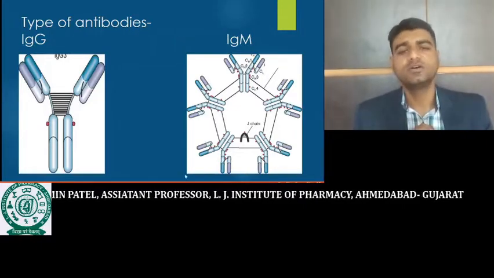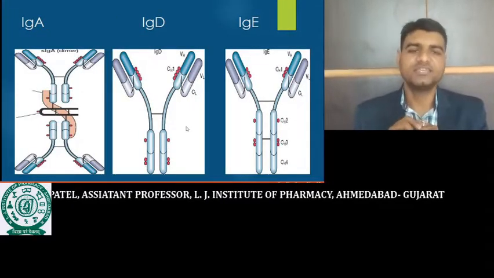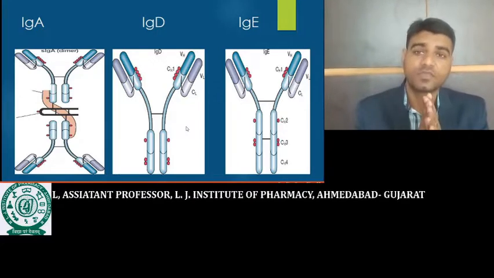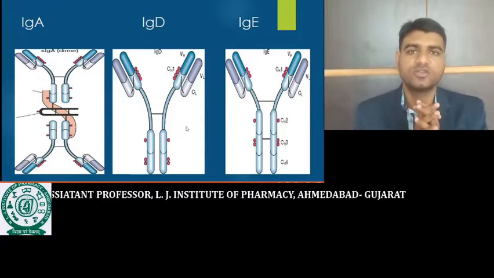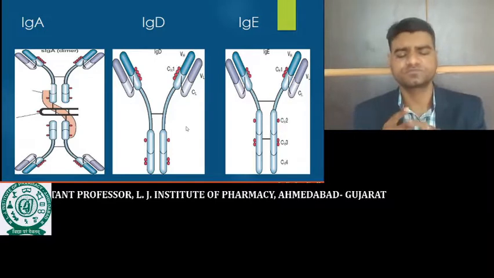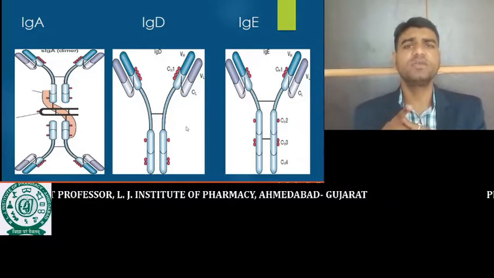Okay. Now the next antibody, that is IgA. IgA antibody is also known as a secretory antibody. It means it is present in secretions: it is present in tears, in saliva, in milk.